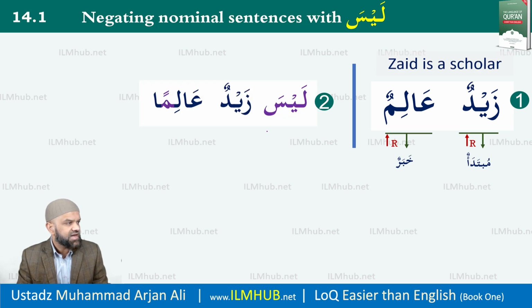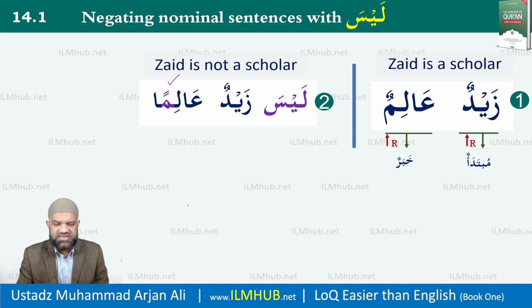Now, when it does that, it converts the khabar to nasab. Pay attention. So we have Laysa Zaydun aliman. Zayd is not a scholar. So the word Laysa gives us the meaning of not, but it converts the khabar into mansub.